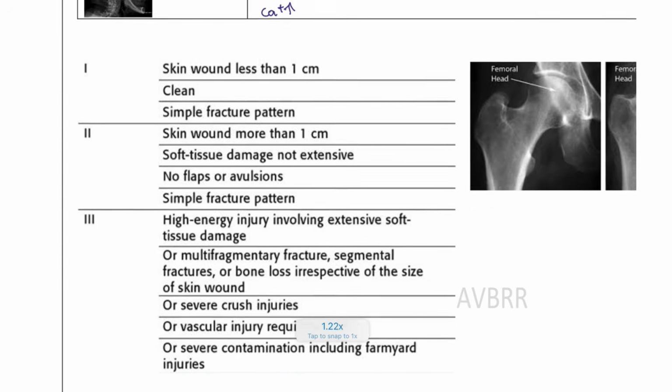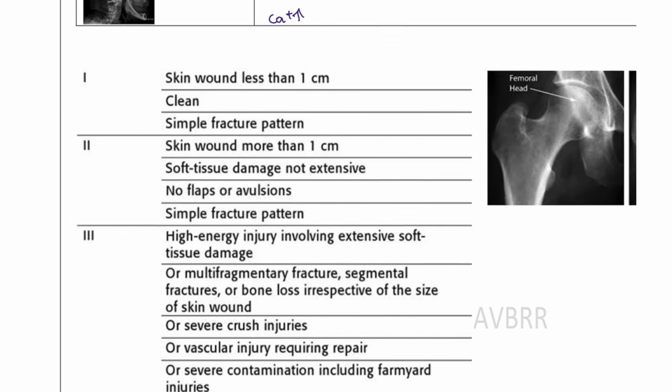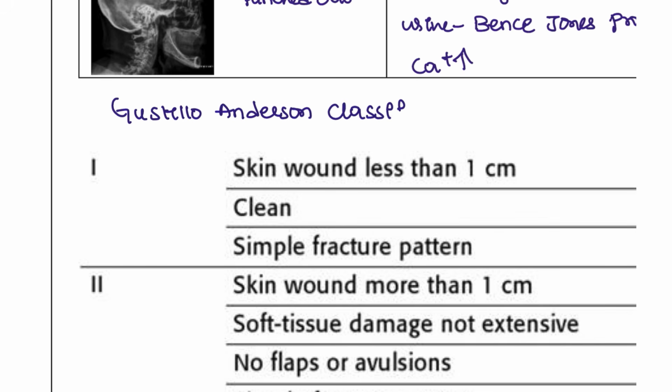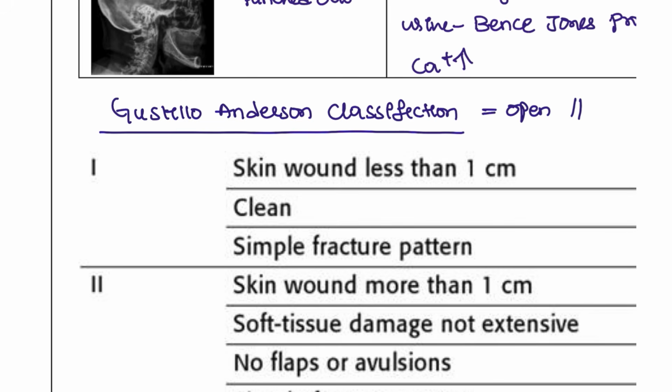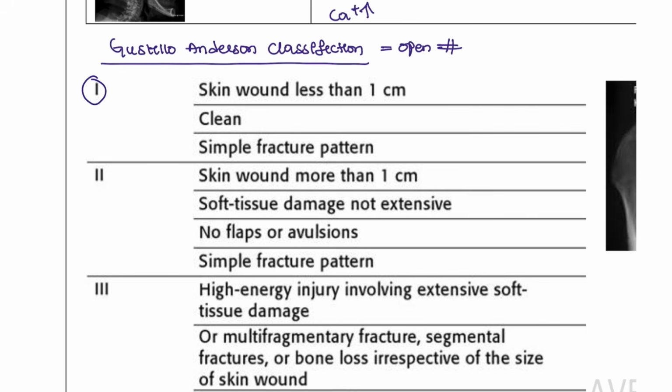Next, moving on to the classifications, some of the important classifications that you have to take note of. The first one is the Gustilo-Anderson classification. This Gustilo-Anderson classification is for open fractures. We have three types.